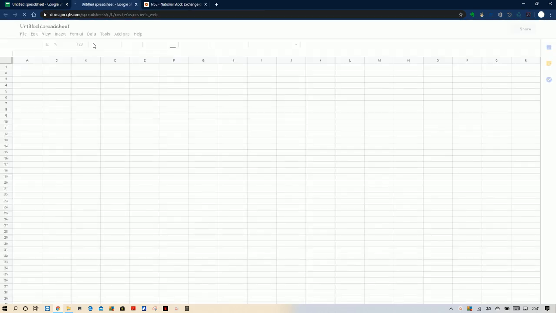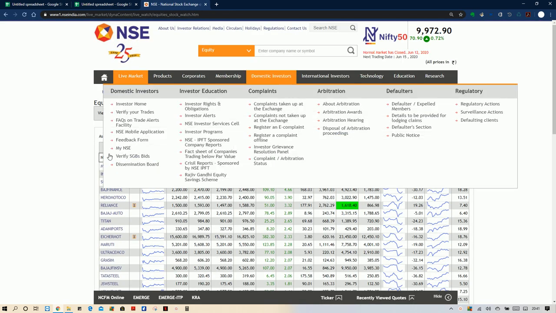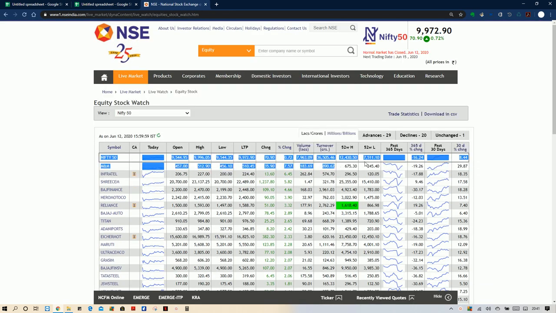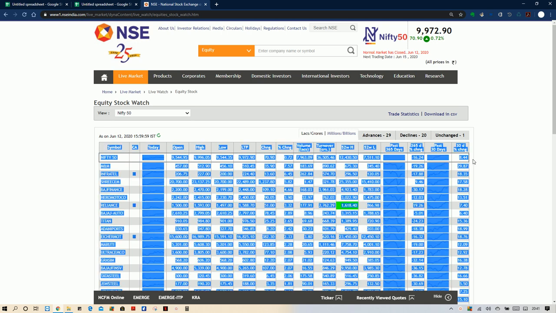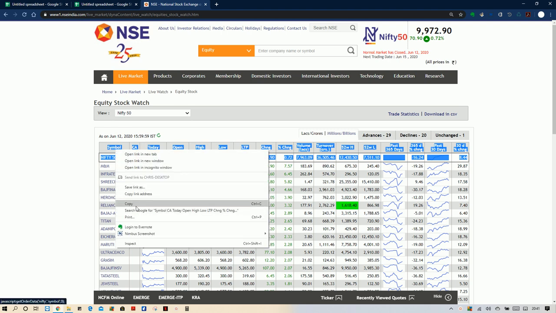In the new Google spreadsheet, first copy this header and the Nifty index row, and paste it here.